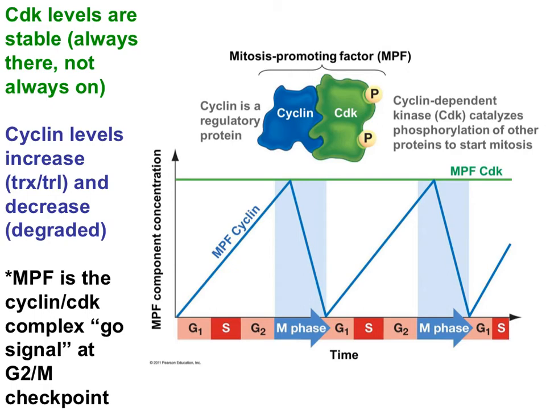Remember, the increases happen by increasing transcription and translation of cyclin A, and the decreases happen by degradation of the cyclin A protein. Now, also remember that CDKs can only do their job when there are cyclins around to act as allosteric activators of CDKs. In other words, CDKs are always there, just not always on.